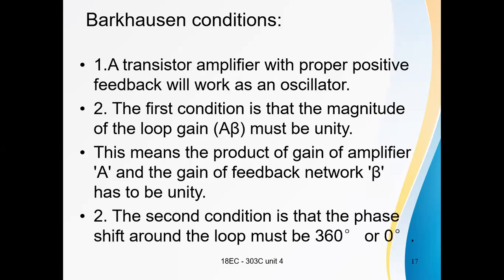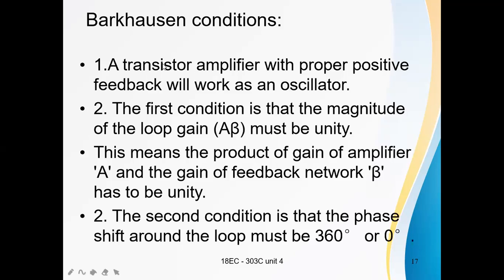This is the first condition, but this condition alone is not sufficient. The second condition is the magnitude of the loop gain: A beta must be unity. Initially A beta should be greater than 1, and after some time A beta should be reduced to unity.